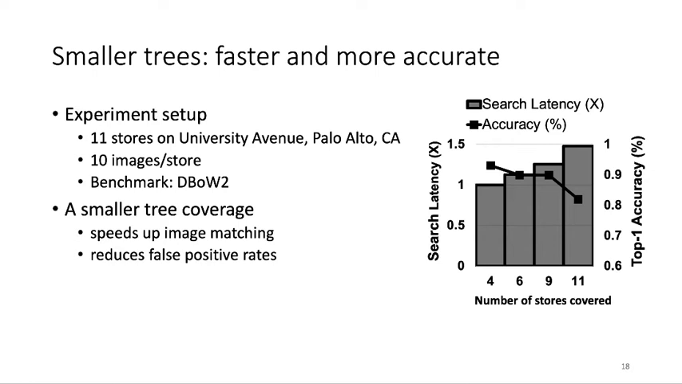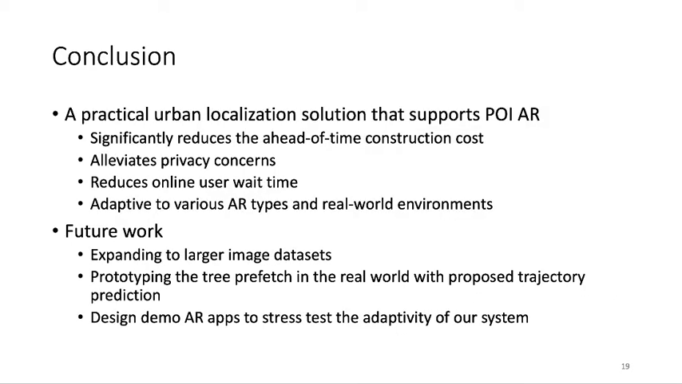We can see the trend that with more stores covered, the search latency goes up. From 4 stores to 11 stores, the latency goes up 50%. And with more stores covered, the false positive rate is also higher, and the accuracy drops from 92% to 80%.